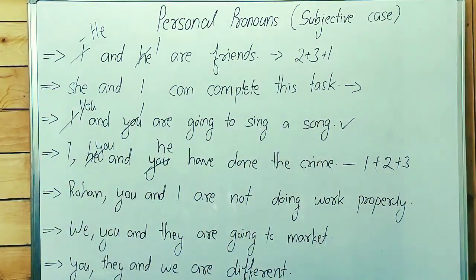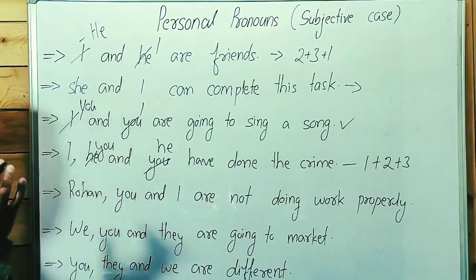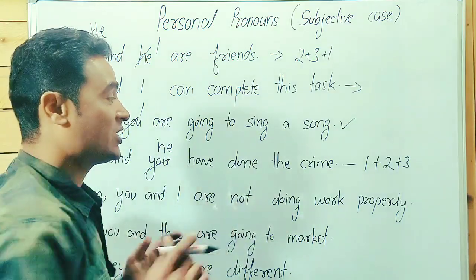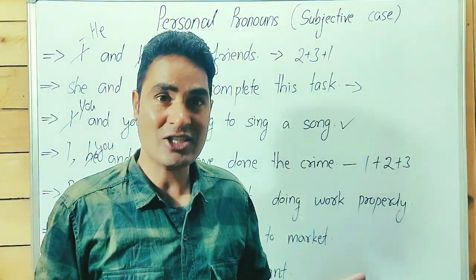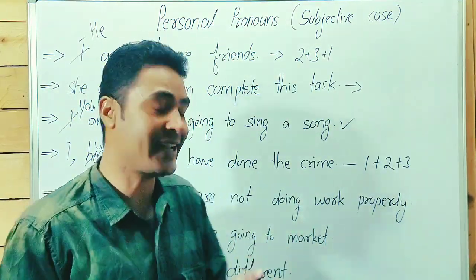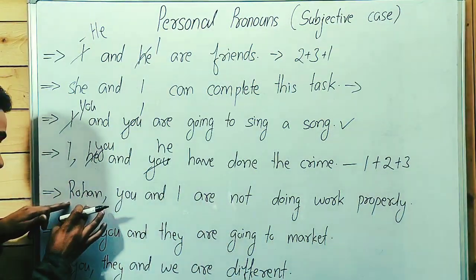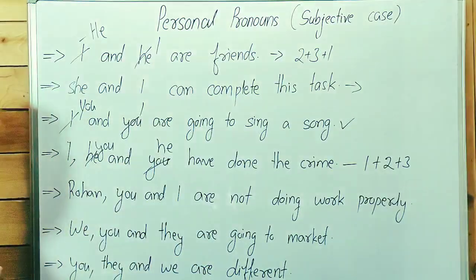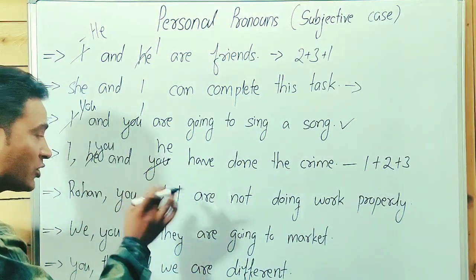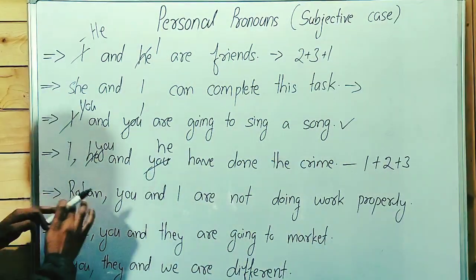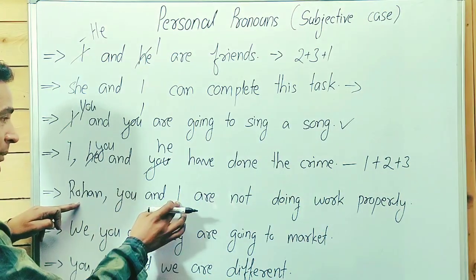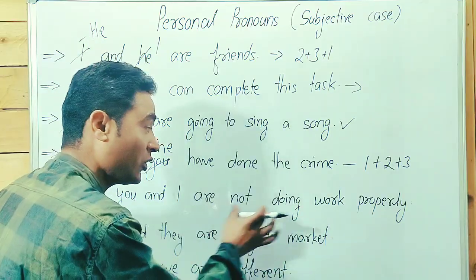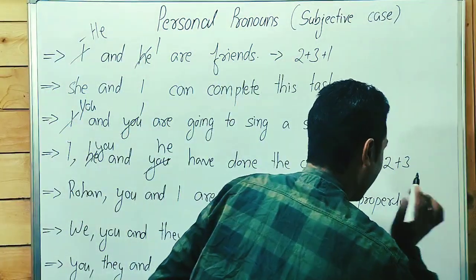Formula number two is 1 2 3, not 2 3 1. Rohan, you and I are not doing work properly. We are not good. This sentence indicates negativity. Rohan is third person singular, you is second person, and I is first person singular. So it is 3 2 1. But this sentence indicates negativity, not doing work properly. This is an incorrect sentence.